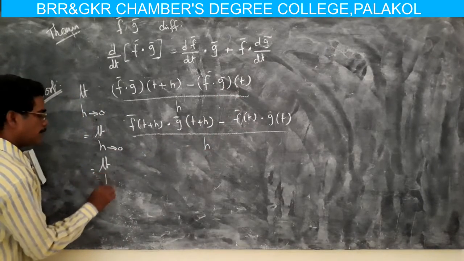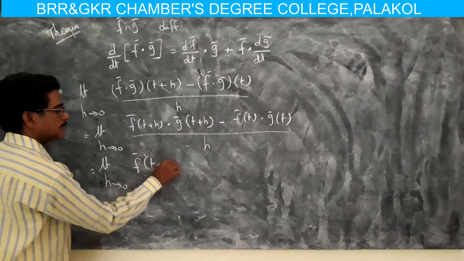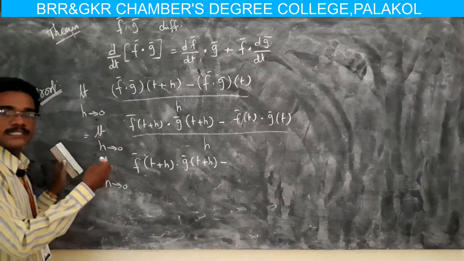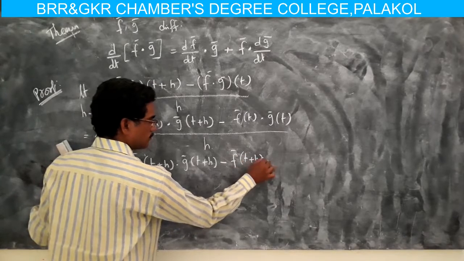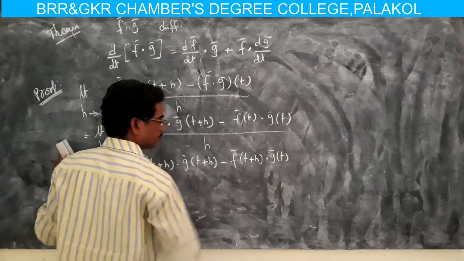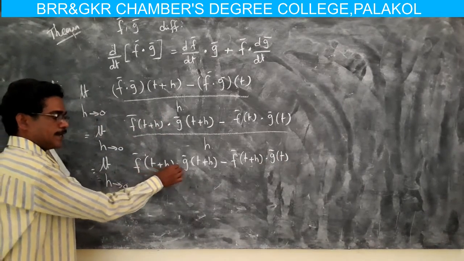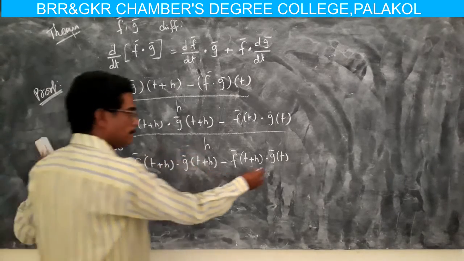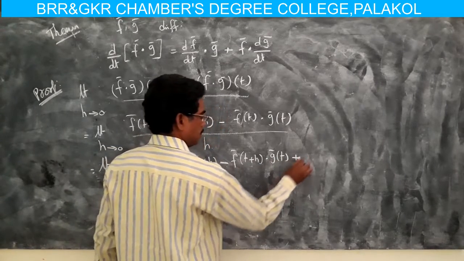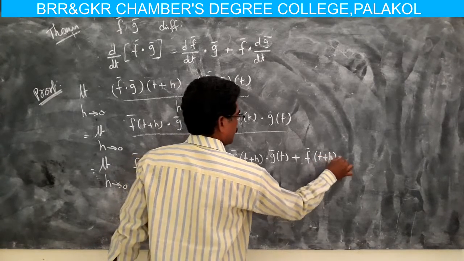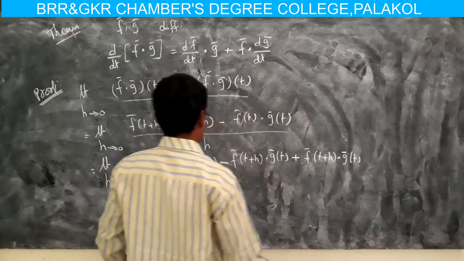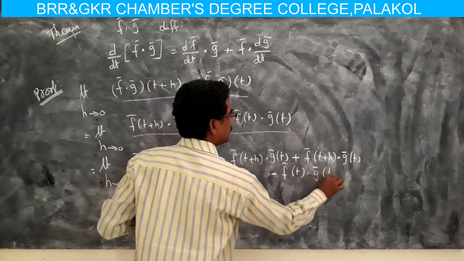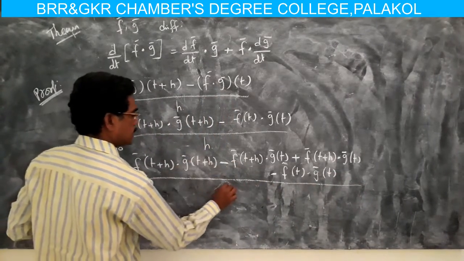Now take the limit as h tends to 0 of f(t+h)·g(t+h), and add and subtract a term: minus f(t+h)·g(t), then plus f(t+h)·g(t), and again minus f(t)·g(t), whole divided by h.